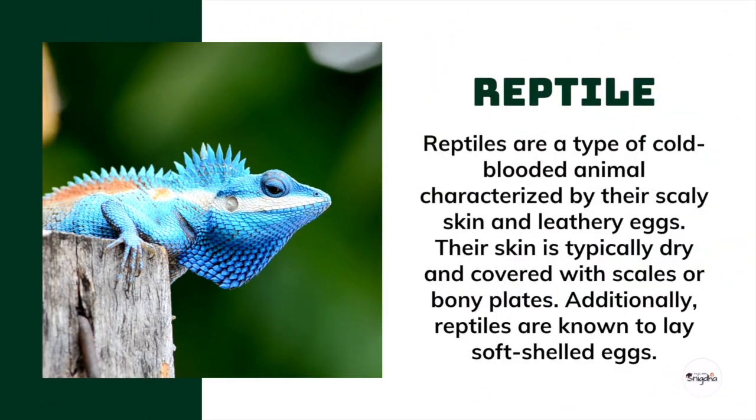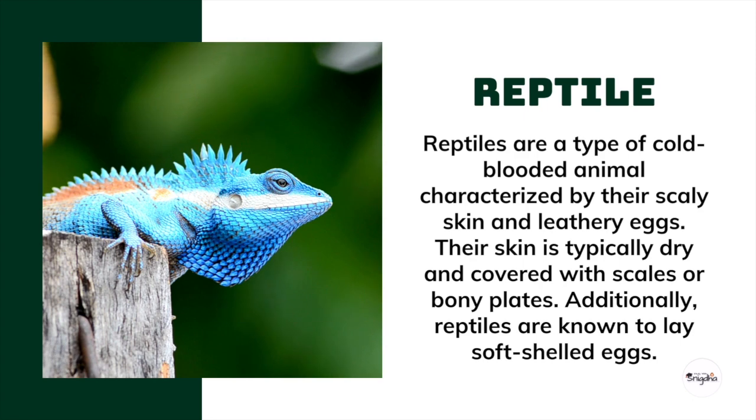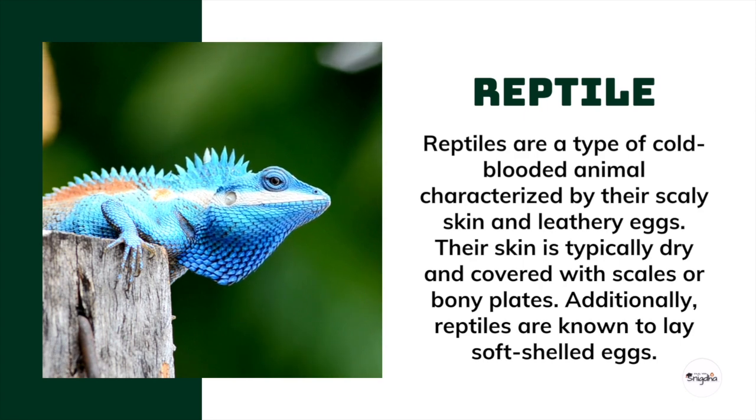Reptile. Reptiles are a type of cold-blooded animal characterized by their scaly skin and leathery eggs. Their skin is typically dry and covered with scales or bony plates. Additionally, reptiles are known to lay soft-shelled eggs.